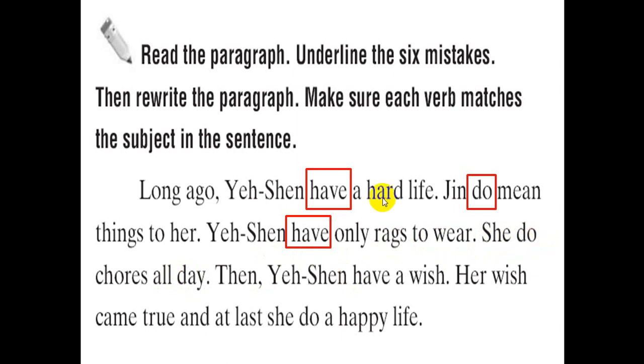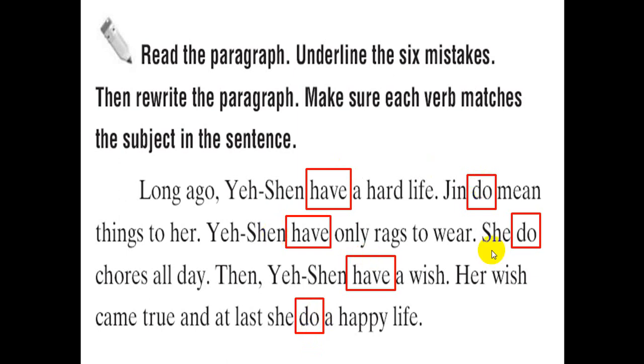She do. What is the past? I need the past. What is the past of do? Yes, did. So this is another mistake. She did chores all day. Then Ye Chen have. I said that the story is in the past. I say have or had. The past of have is had. Ye Chen had a wish. Her wish came true. Came is the past of come, no problem. And at last she do a happy life. She do. What is the past of do? Did. So like that you have 6 mistakes.